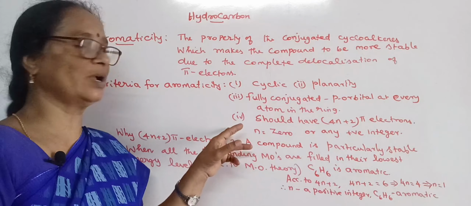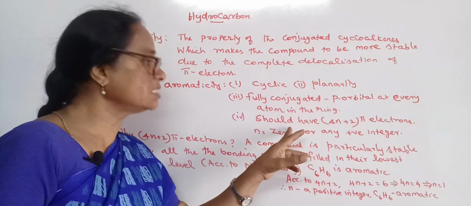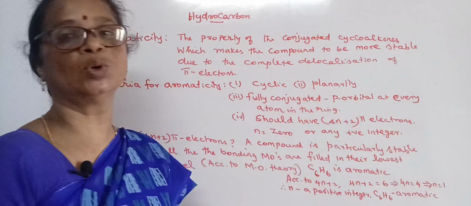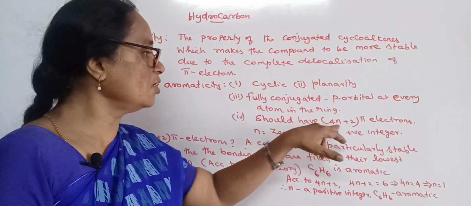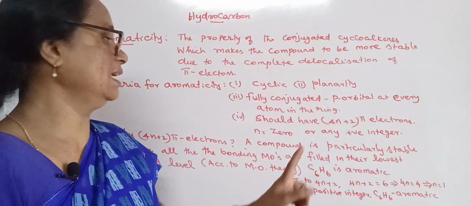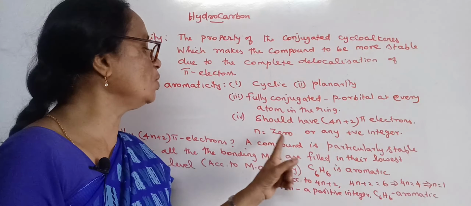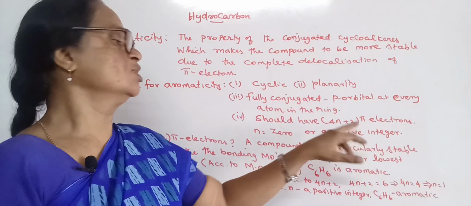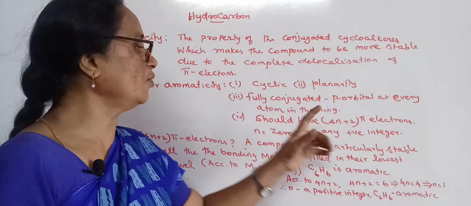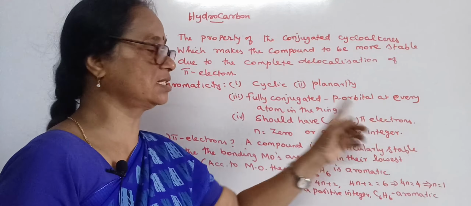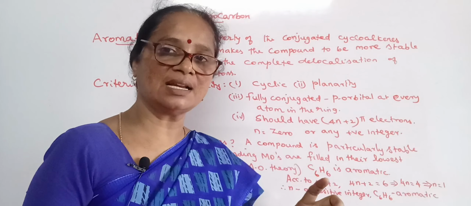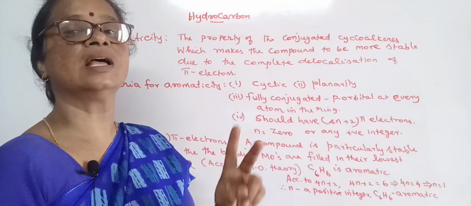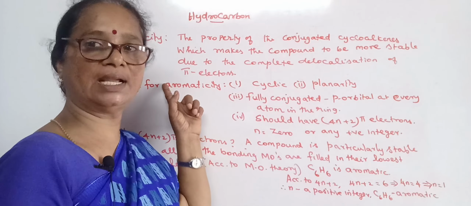And the fourth one is that it must satisfy the 4n plus 2 rule. So what is called the 4n plus 2 rule? This n may have the value of either 0 or any positive integer. So when n equals 0, we get 2 pi electrons. So a closed structure, if it has 2 pi electrons, is said to be an aromatic compound.